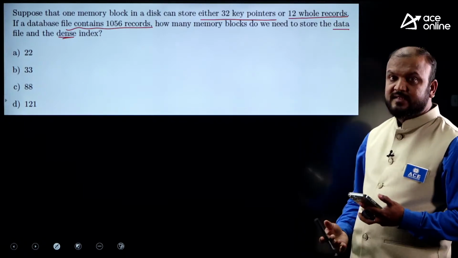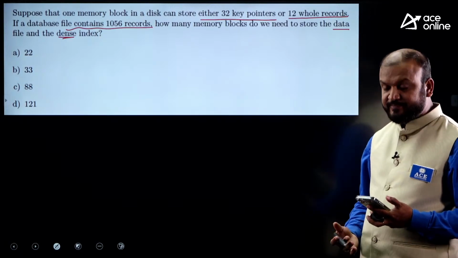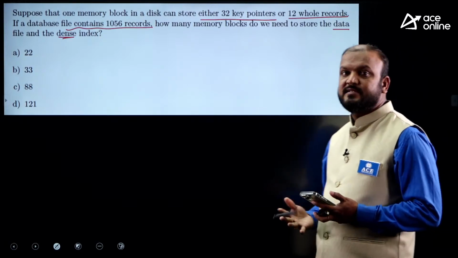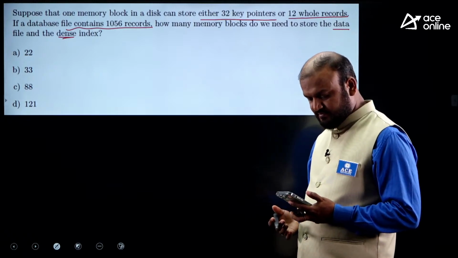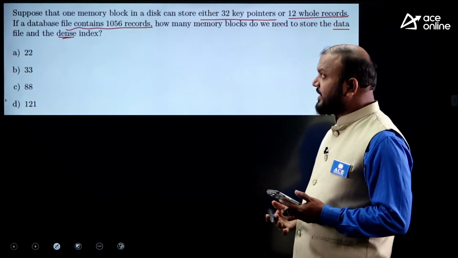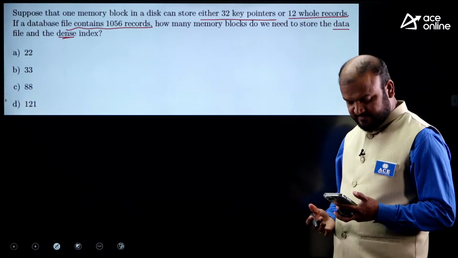Any answers? It's a numerical type question. Any answers? Okay. Have you understood the question?